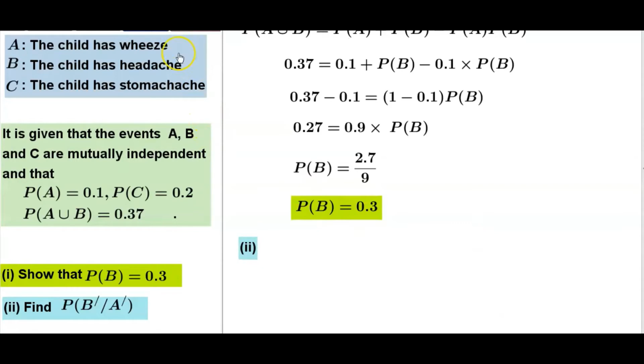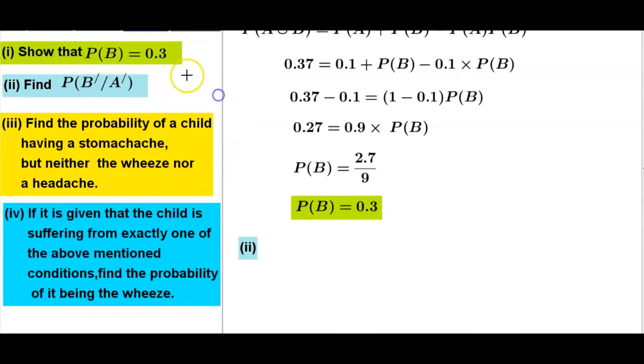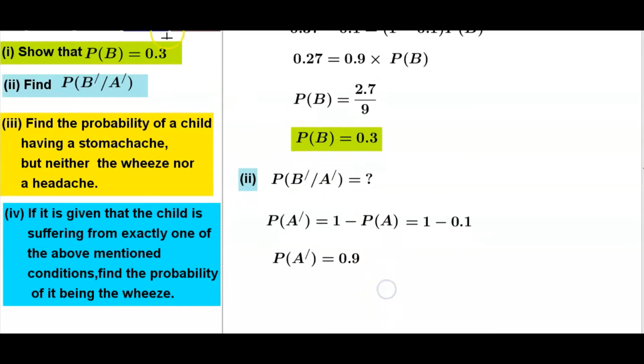The second one, we want to find out the probability of complement of B given that complement of A. Probability of complement of A is equal 1 minus probability of A. When substitution 1 minus 0.1, therefore probability of complement of A is equal 0.9.